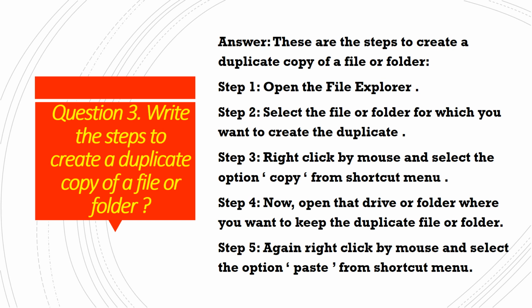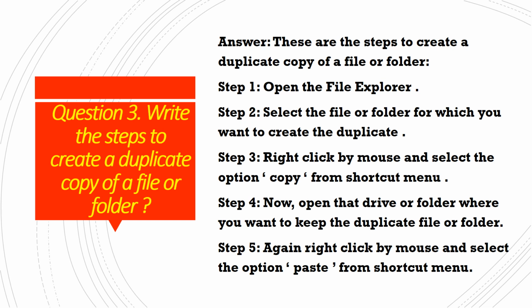Next step, you have to open that drive or that folder where you want to keep that duplicate file or folder. When you click on the copy option from the shortcut menu, at that moment the duplicate copy is created. So now this is the time to paste that duplicate copy.